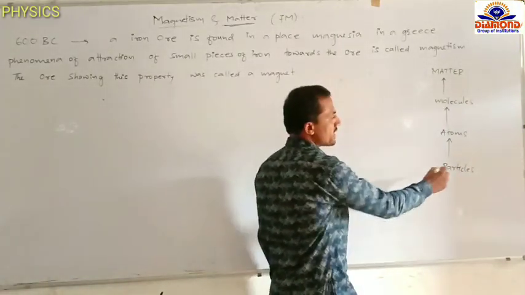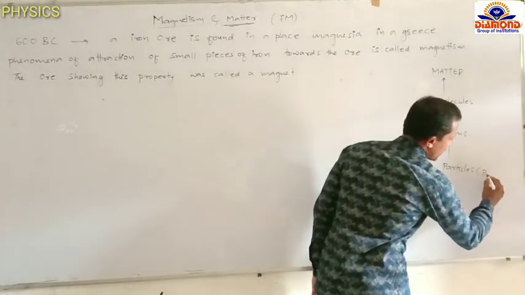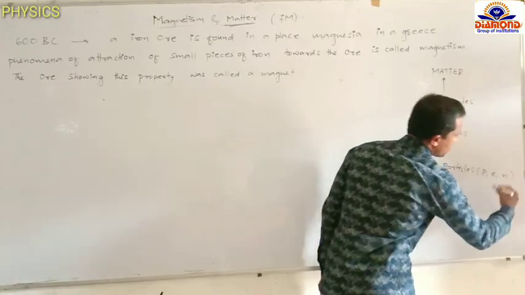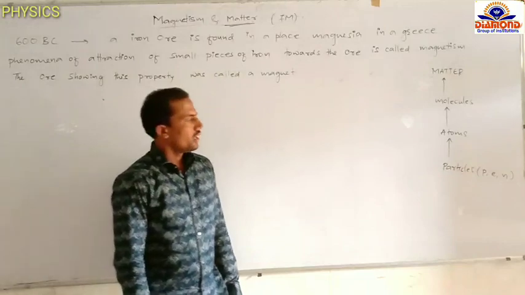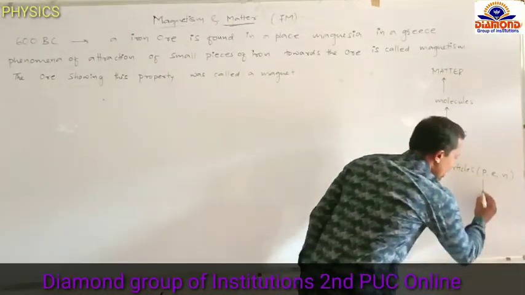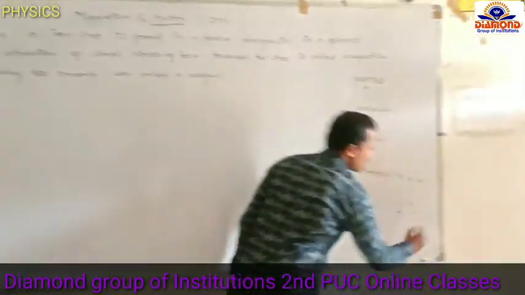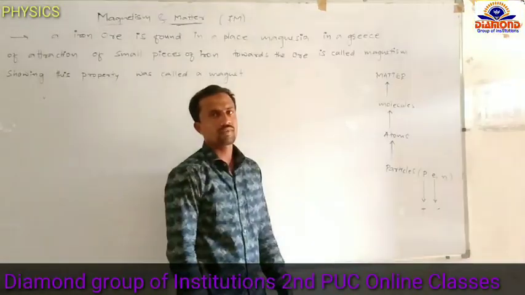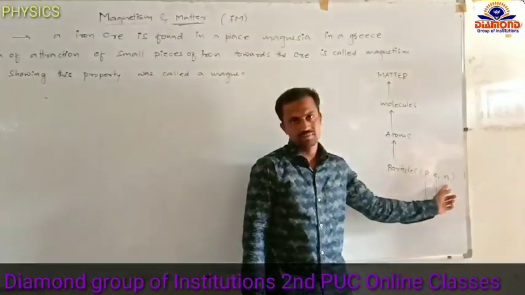As you know already, the basic particles are protons, electrons and neutrons. Protons are positively charged particles, electrons are negatively charged particles, and neutrons are uncharged.